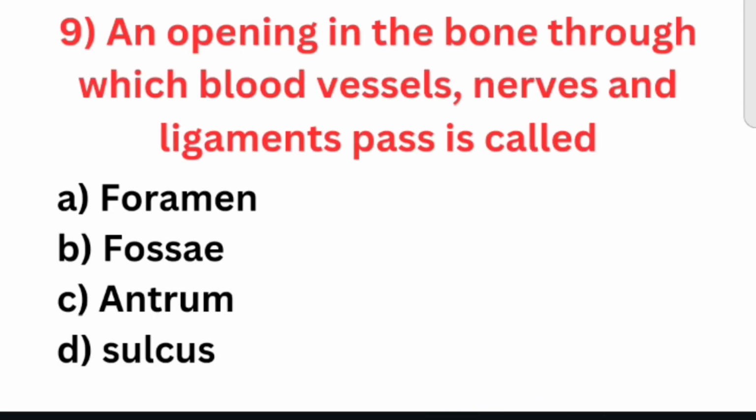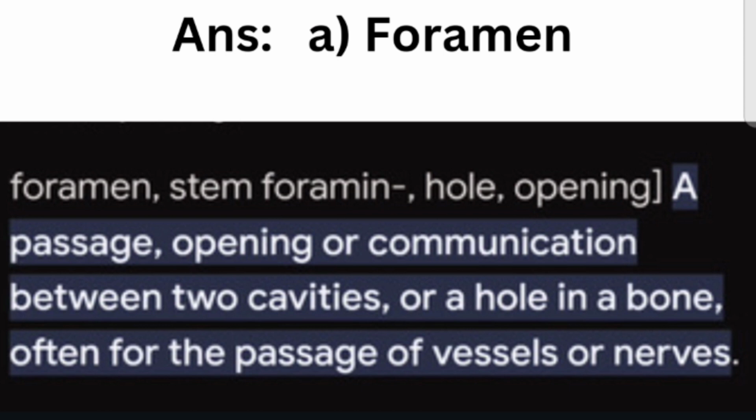Ninth question is an opening in the bone through which blood vessels, nerves and ligaments pass is called. Option A foramen, option B fossa, option C antrum, option D sulcus. The right answer is answer A, foramen.